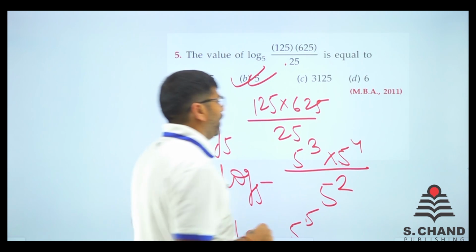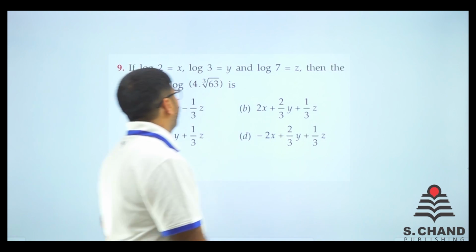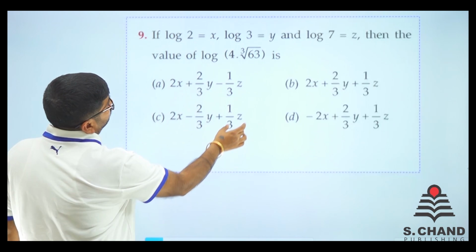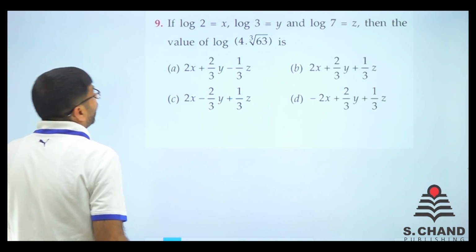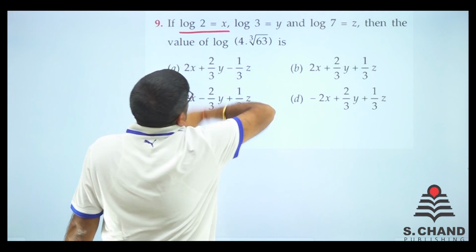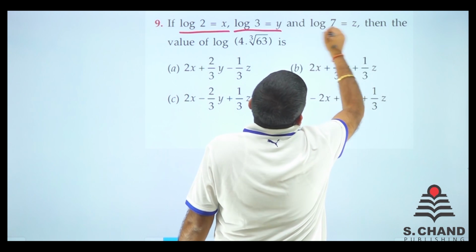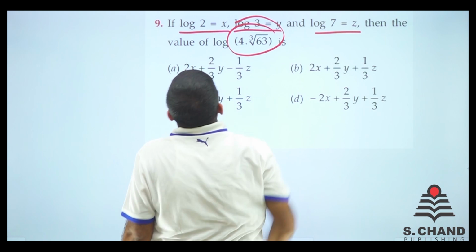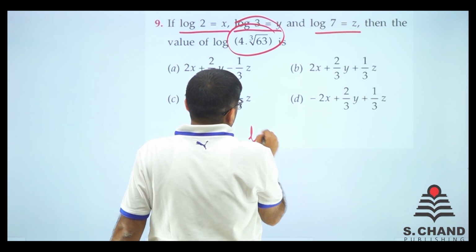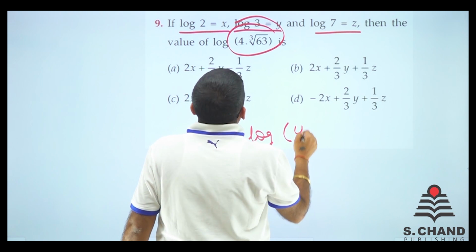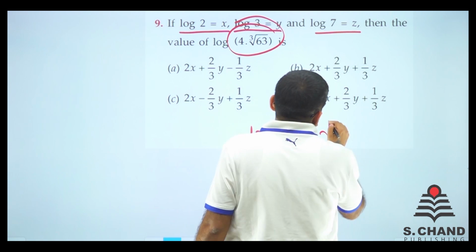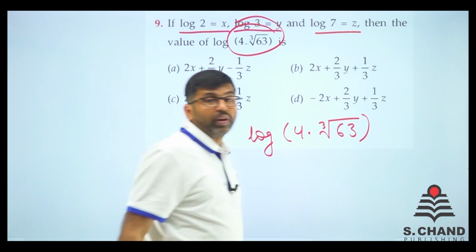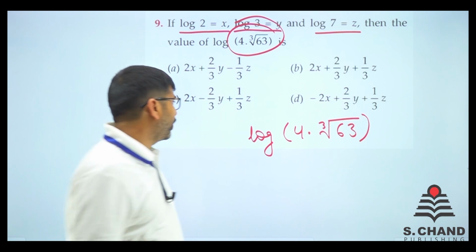एक और क्वेश्चन करते हैं. Let's do some more questions. Okay, it says log 2 is x, log 3 is y, log 7 is z. We have to find log 4 dot this. So इधर मैं लिखता हूं log 4 dot cube root of 63. This is what exactly I need to find, right?